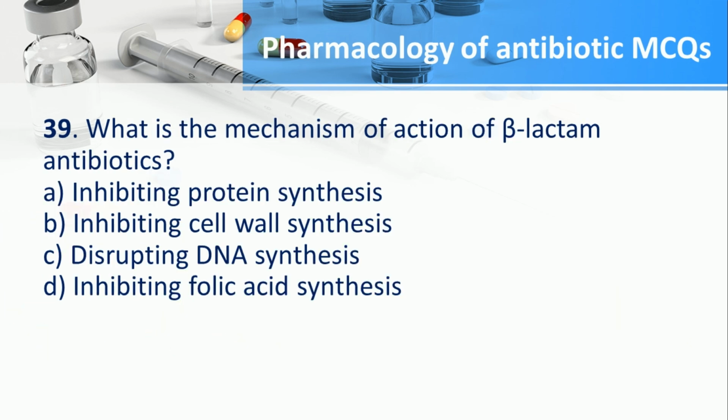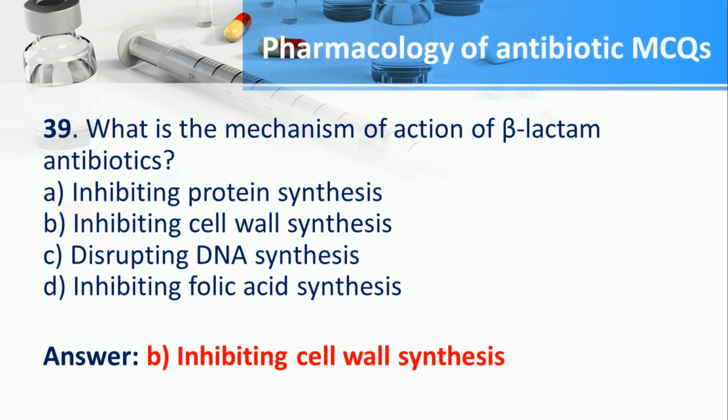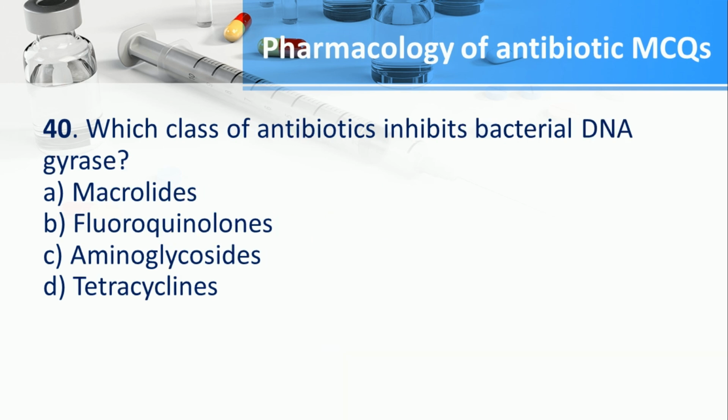Number 39. What is the mechanism of action of beta-lactam antibiotics? A. Inhibiting protein synthesis, B. Inhibiting cell wall synthesis, C. Disrupting DNA synthesis, D. Inhibiting folic acid synthesis. The answer is B. Inhibiting cell wall synthesis. Number 40. Which class of antibiotics inhibits bacterial DNA gyrase? A. Macrolides, B. Fluoroquinolones, C. Aminoglycosides, D. Tetracyclines. The answer is B. Fluoroquinolones.